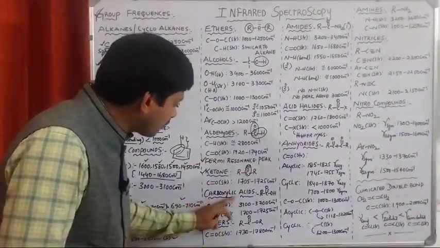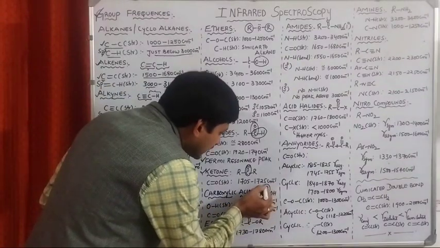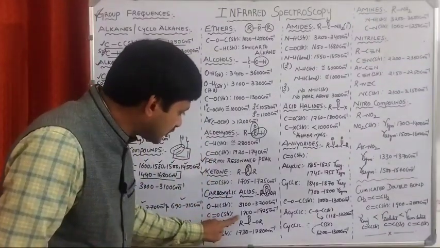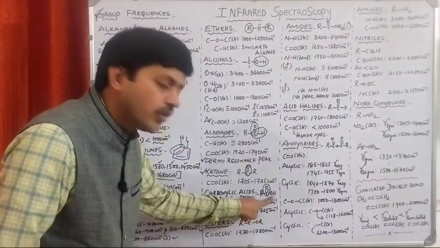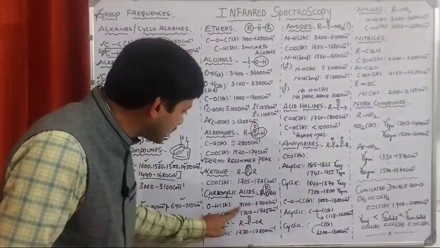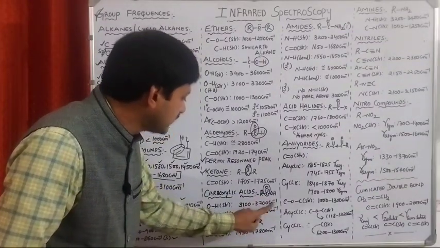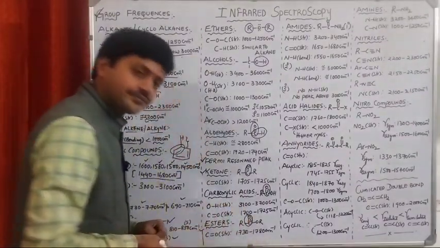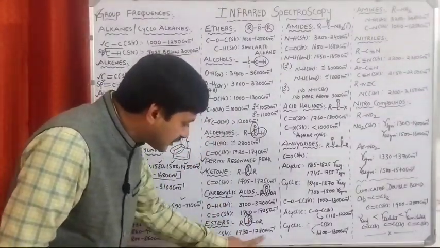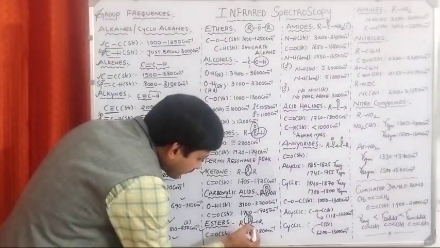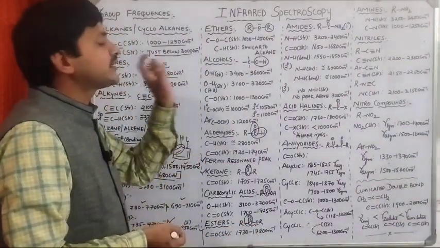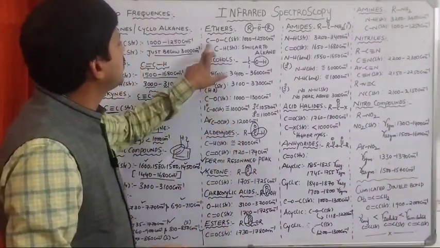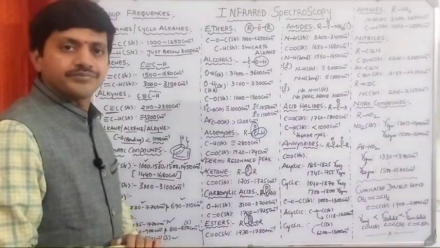Okay. Next, carboxylic acids. In case of carboxylic acids, we are having what? Initially C=O stretching, and also we are having what? OH stretching or not? The OH stretching is 3100 to 3700 cm⁻¹. In case of esters, the main is what? C=O, 1730 to 1780. Along with that one, we are going to have C-O stretching also. The C-O stretching in the esters is similar to what in case of ethers, right?